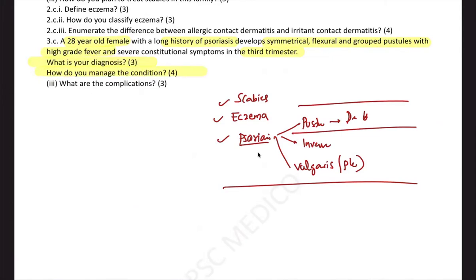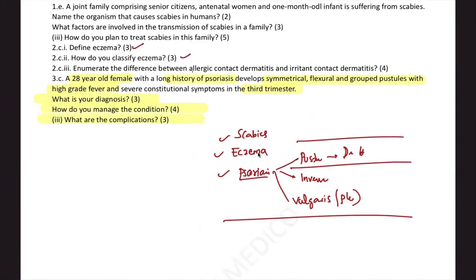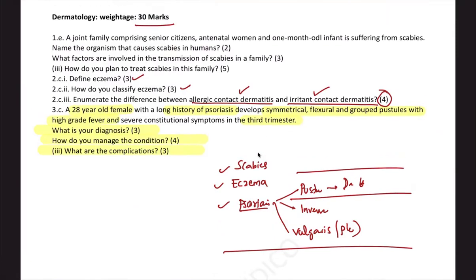How will you manage? How will you diagnose? And what are the complications? So this is a case of pustular psoriasis of pregnancy. Apart from that, eczema is covered a lot of times, and there is a YouTube video from my end in detail covering the difference between allergic and contact dermatitis. That video might have given you the 4 marks.